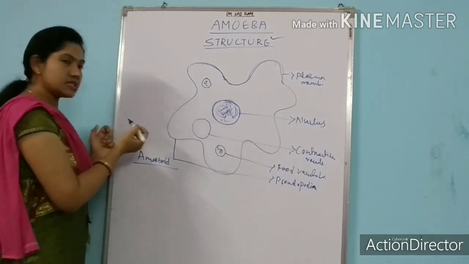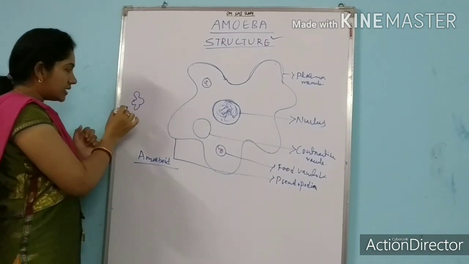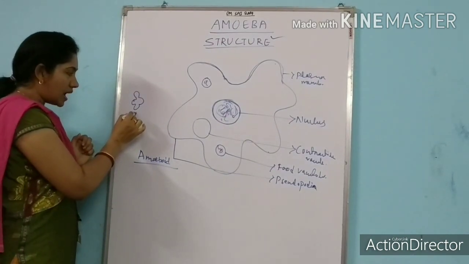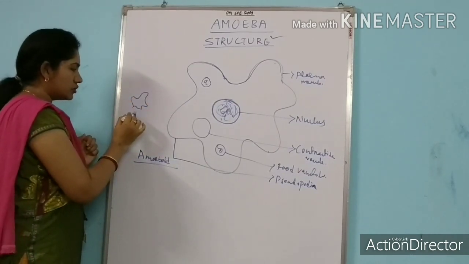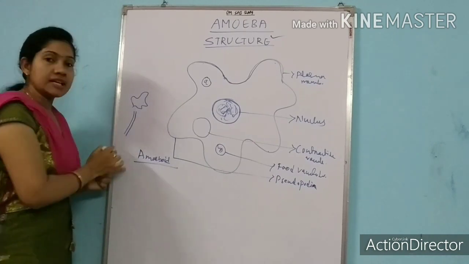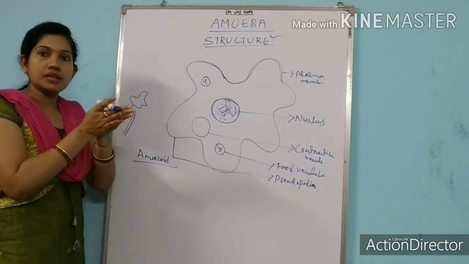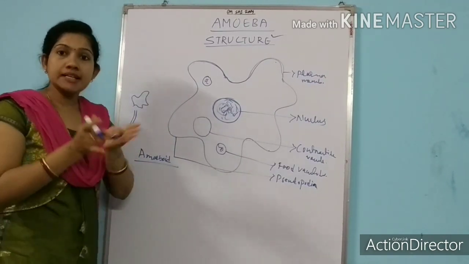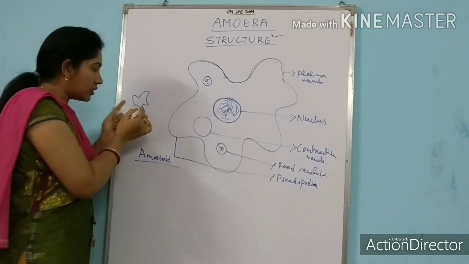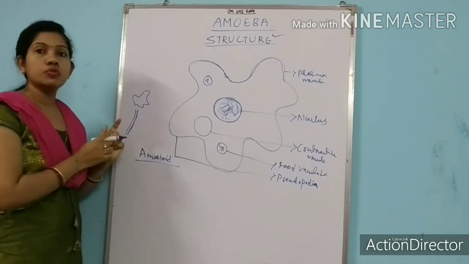It can pass through a very narrow tube because it can adjust its body. Sometimes it contracts, sometimes it squeezes, according to the place where it is moving.